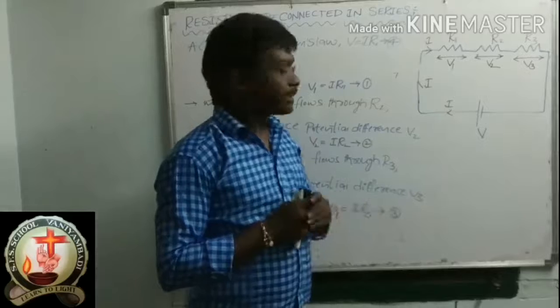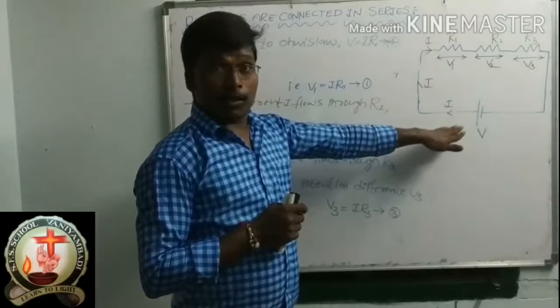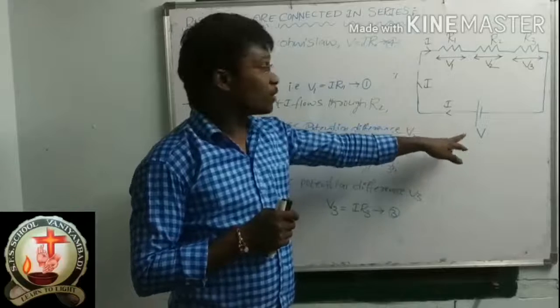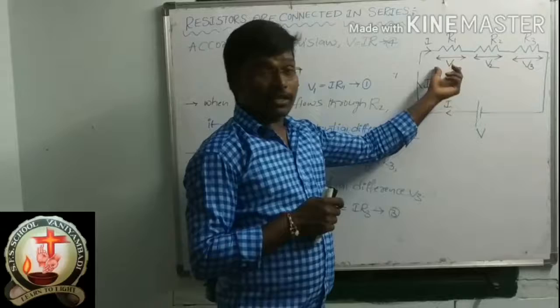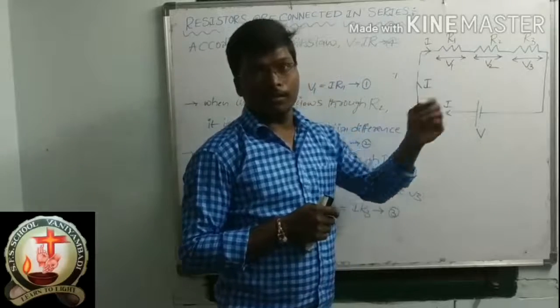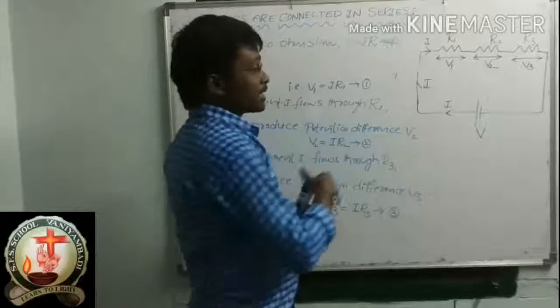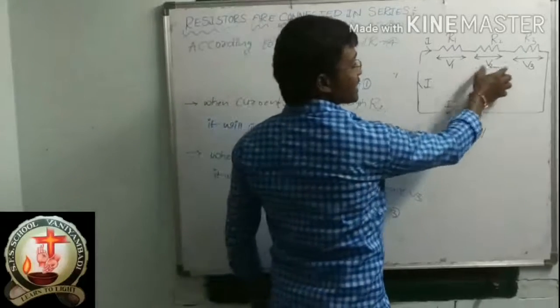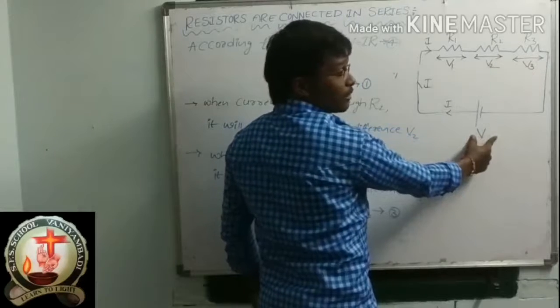So that point is: the total potential difference of this battery is equal to the sum of potential differences of the resistors. Listen once again. The sum of potential differences of these resistors is equal to the total potential difference of the battery.